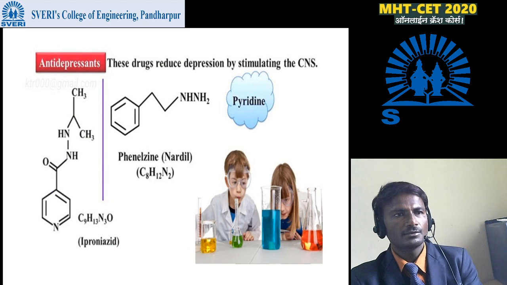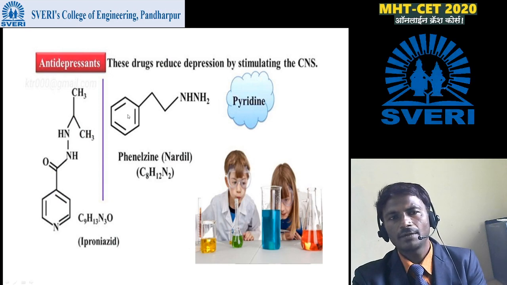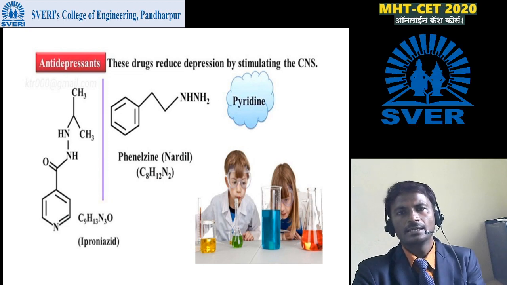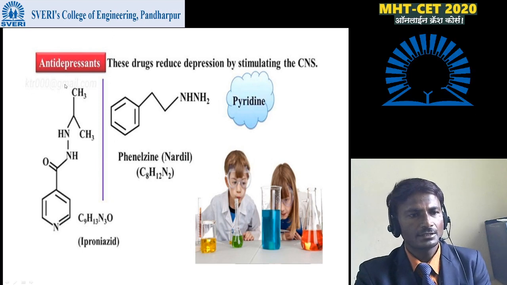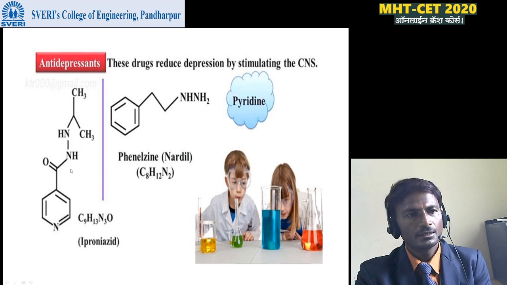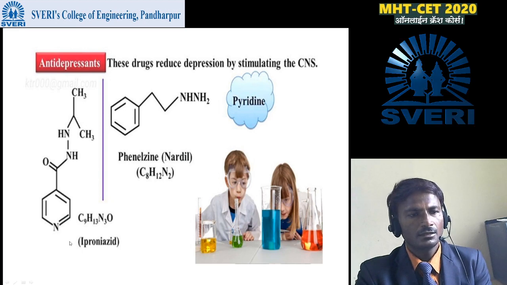Then next one is antidepressant, the drugs which reduce the depression by stimulating the CNS, that means stimulating the central nervous system. These drugs are called antidepressants. Some examples are given here. You have to remember what is the structure of that particular compound.